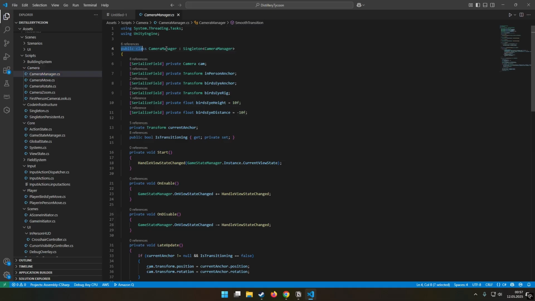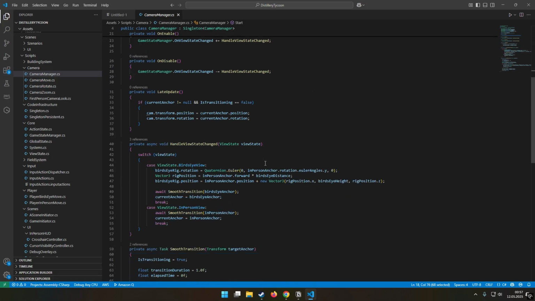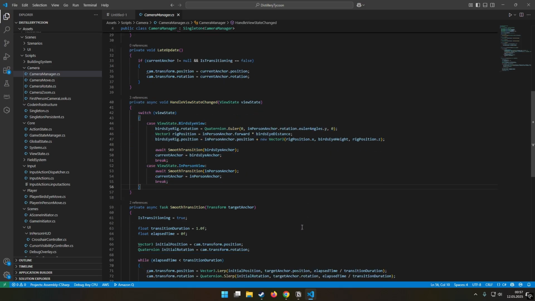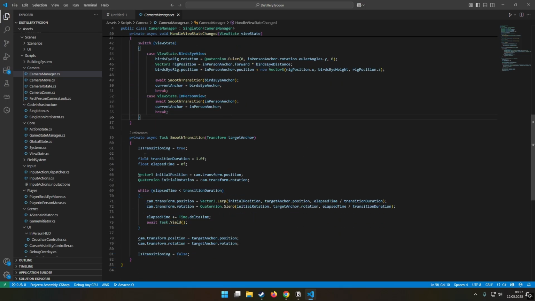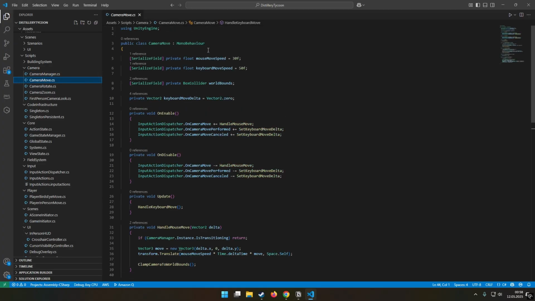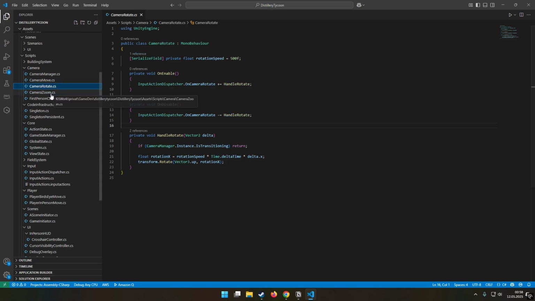To implement this, I created a camera manager that listens for view state changes and transitions smoothly between perspectives. I used the same publisher-subscriber pattern from the input dispatcher system to notify the camera manager when the view changes. For the actual transition, I decided to use a single camera and switch between different anchor objects, empty game objects linked to the player avatar, to move and rotate the camera accordingly. I also added some simple scripts to handle camera movement, rotation, zoom and the look controls for first-person view.